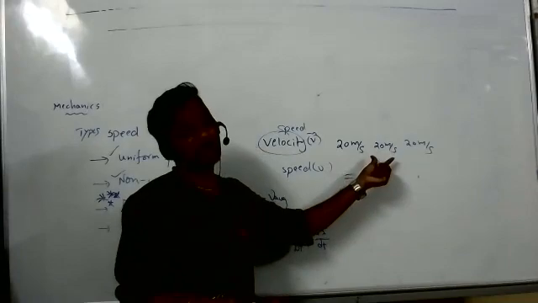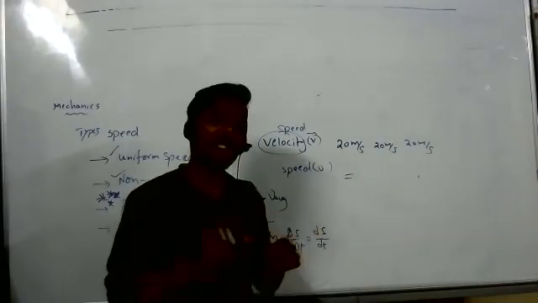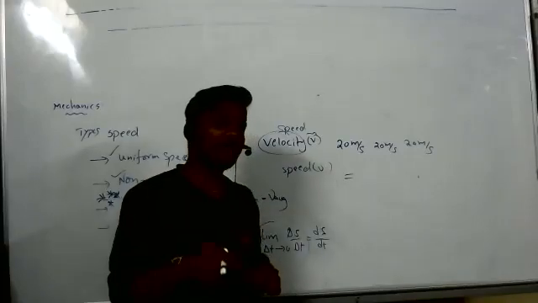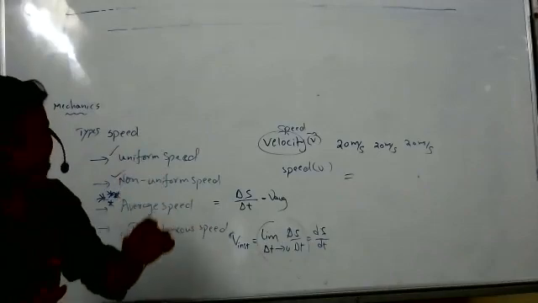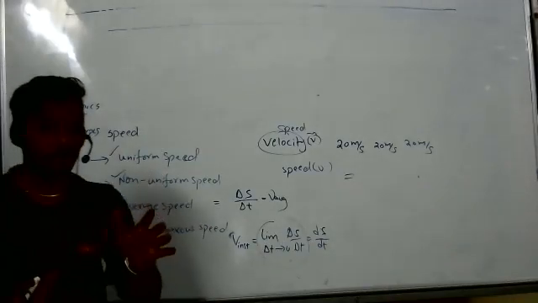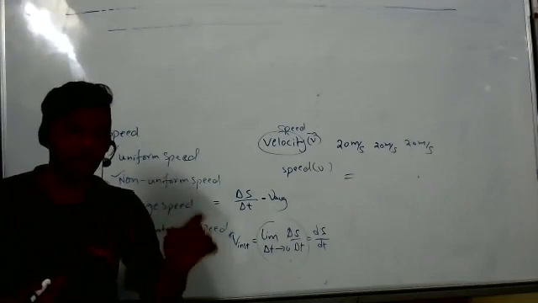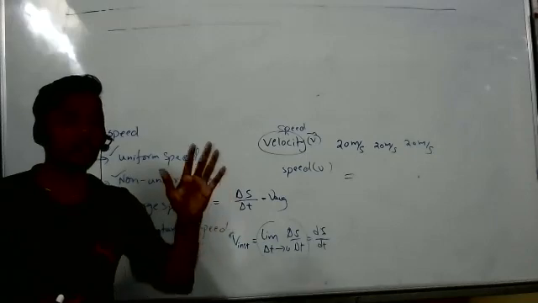So when a particle is moving with uniform speed, instantaneous speed and average speed are both equal. When a particle is moving with non-uniform speed, instantaneous speed and average speed are different.